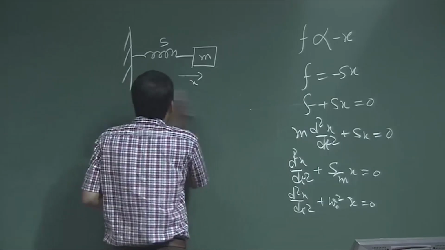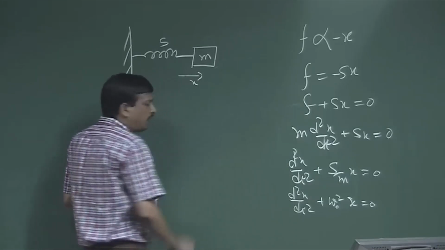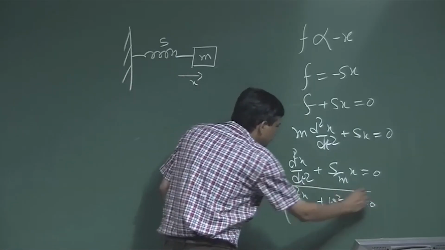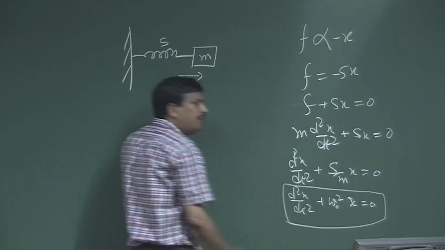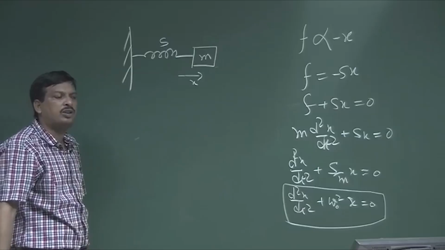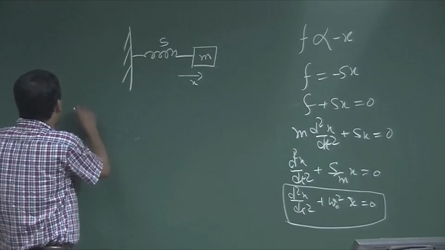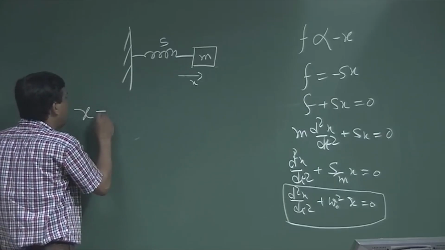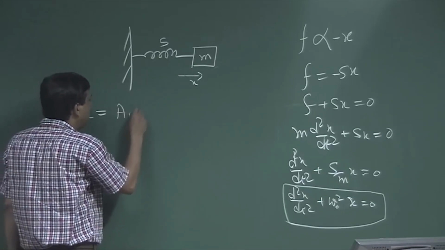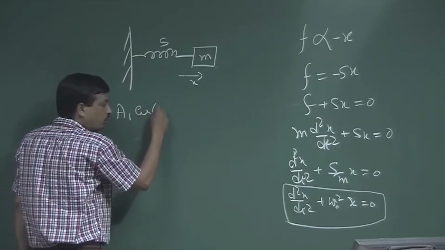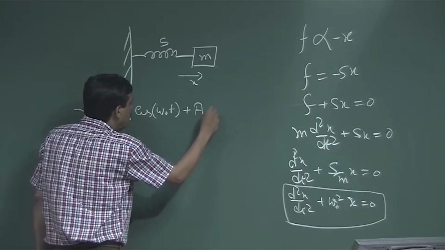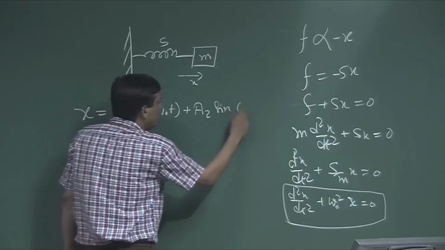Now, forget about this part. Now, come on here. This is nothing but a second order differential equation. So, if I want to solve this second order differential equation, I can say there is a general solution of this differential equation for the displacement x, which is nothing but a1 cos omega 0 t plus a2 sin omega 0 t.